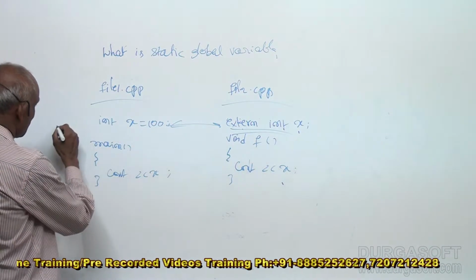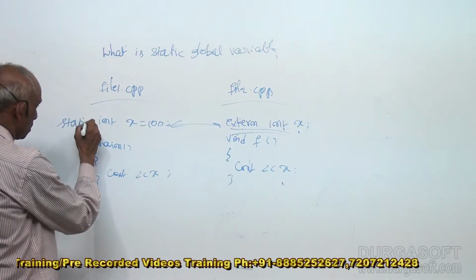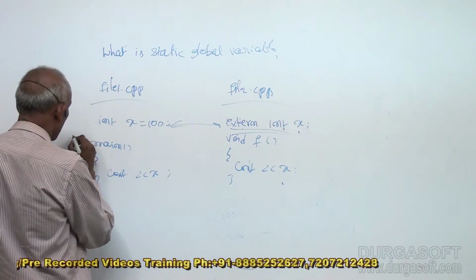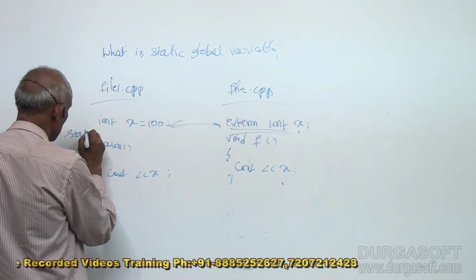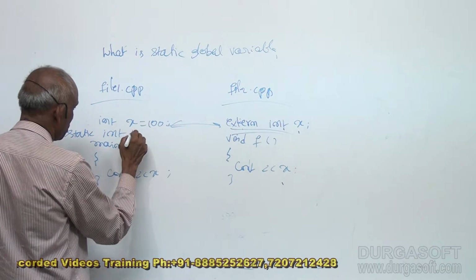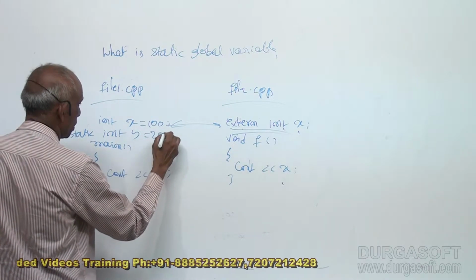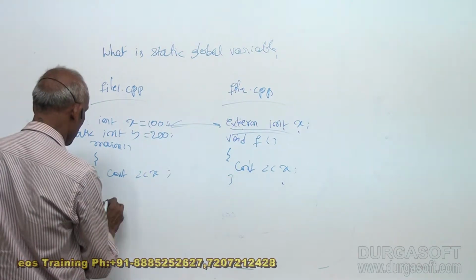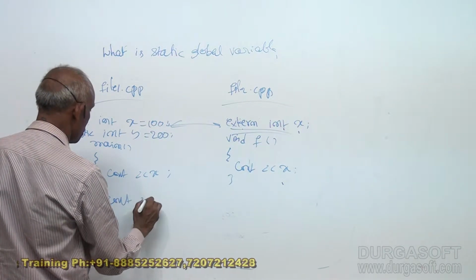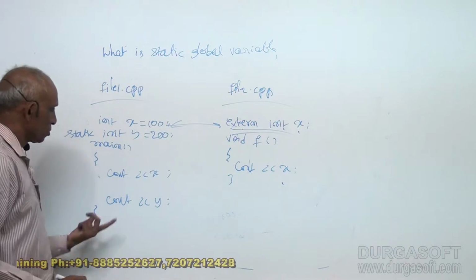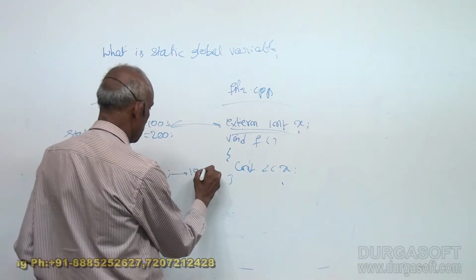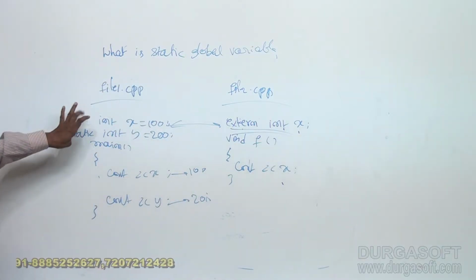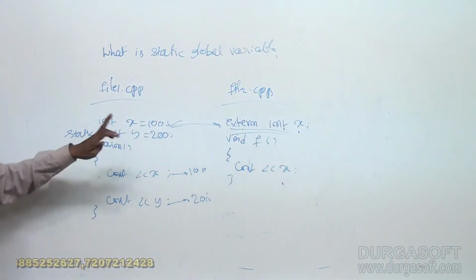Now if I say static, okay, let it be like this only. Now I will have one more variable called static int y, say 200. Even that I can refer to in here, cout y. So this displays 100, this displays 200. Now this is global variable x, this is static global variable y.